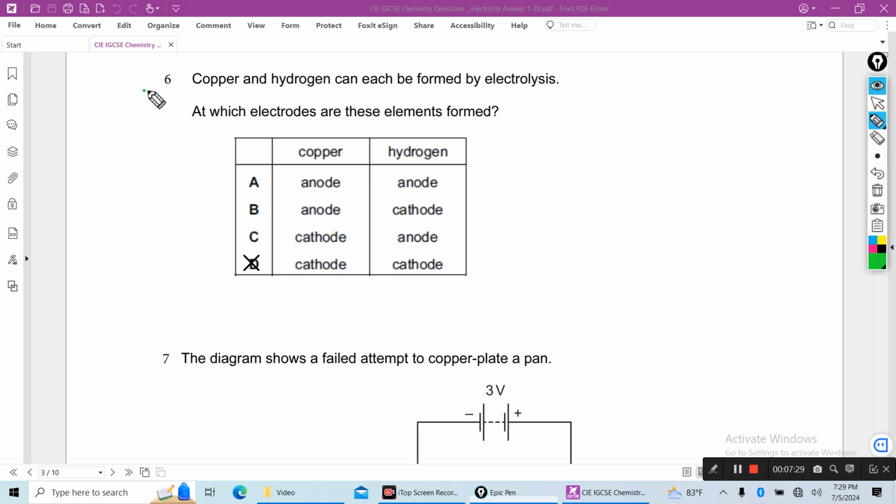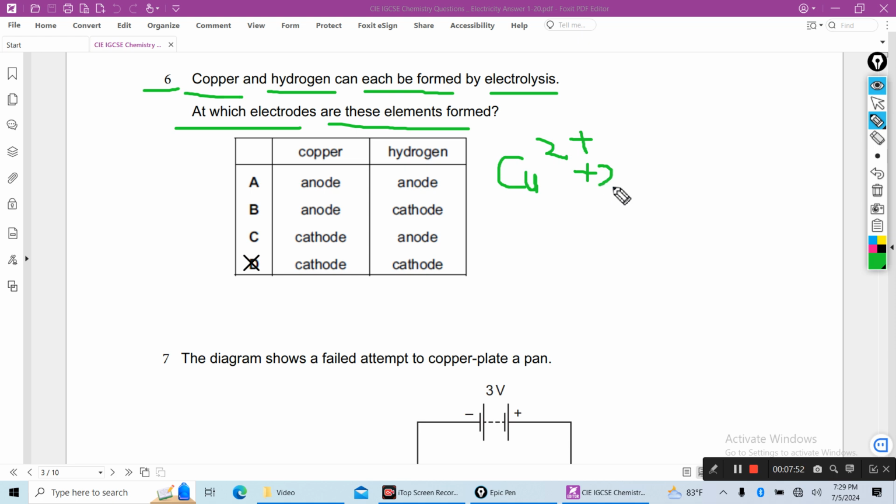Number 6, copper and hydrogen can be formed by electrolysis. At which electrodes are these elements formed? Copper ion gains 2 electrons to produce copper. So this is a reduction reaction. It will be at the cathode. At the cathode, reduction reactions occur.